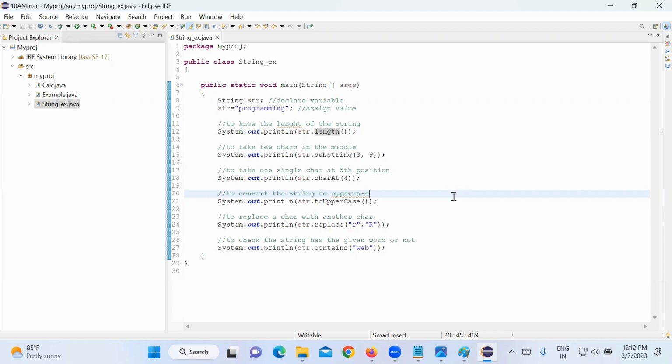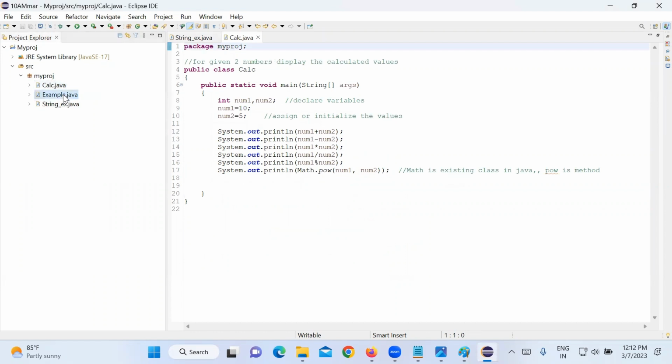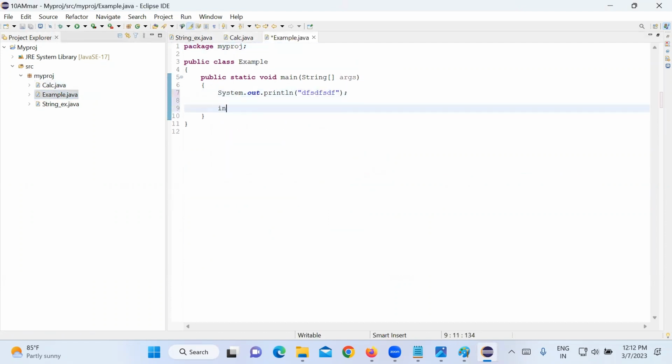Any more questions, ma'am? Sir, the integer value x is equal to 100, y is equal to 200. int c is equal to x plus y. int z equal to x plus x plus y.